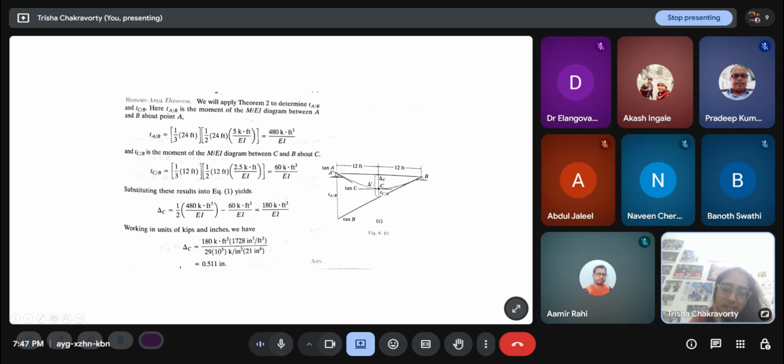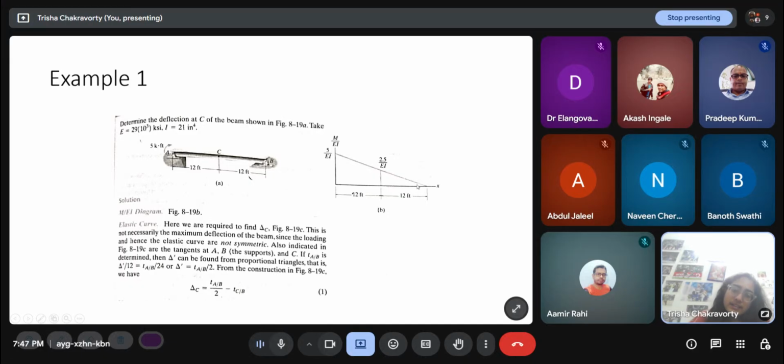So this quantity t A slash B is the distance from the tangent I have drawn at B, and this is the deflected point of A, which is the same as the original A point. So this t A slash B quantity is equal to the moment of this M by EI diagram about point A. That is all the theorem says.